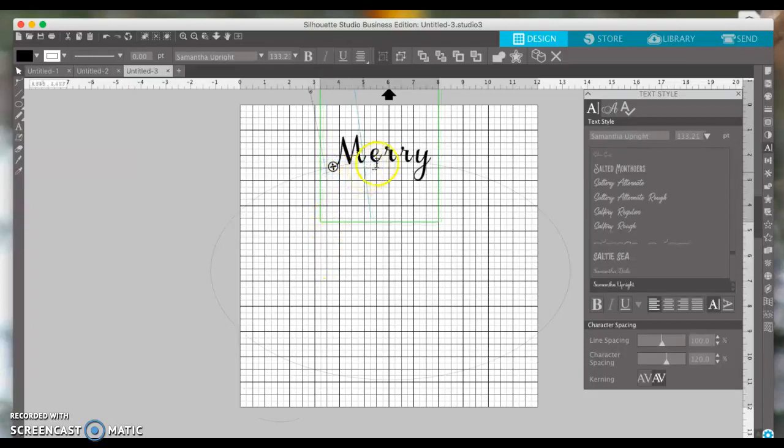Now you see how they don't touch, and script fonts are supposed to touch because it's supposed to look like cursive. You can slide them back in, but sometimes it's really hard to get them to line up perfectly. That looks pretty good. And then I want to slide it back to the center like that.